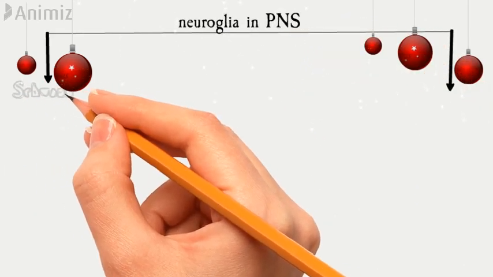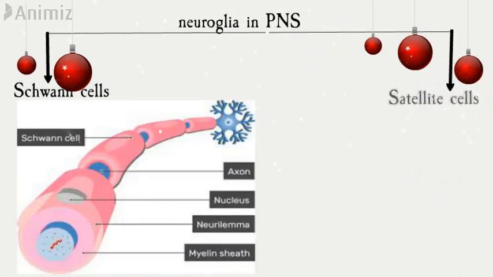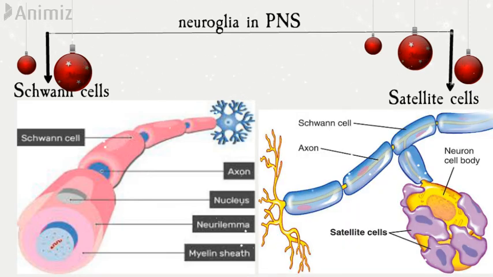Schwann cells are the major glial cells in the PNS, which provide myelination around the nerve fibers in the PNS, and it also plays an important role in nerve regeneration. Coming to the satellite cells, they are the glial cells present on the exterior surface of the PNS neurons. It provides physical support to the PNS neurons and helps in regulation of the chemical environment of the extracellular fluid around the PNS.